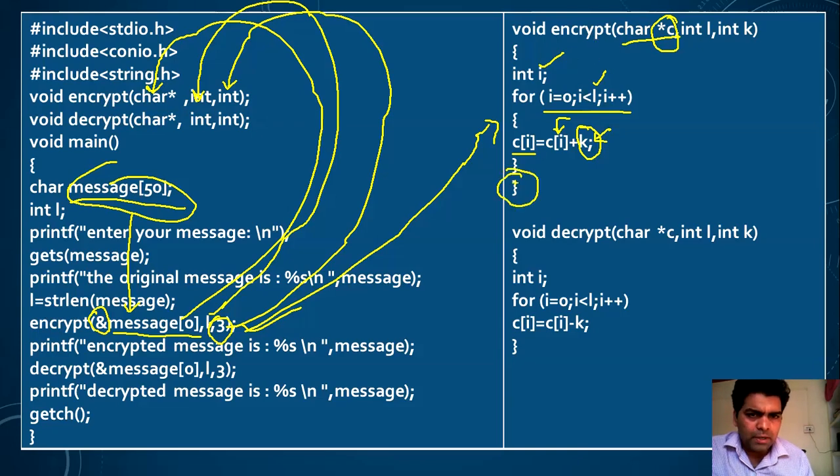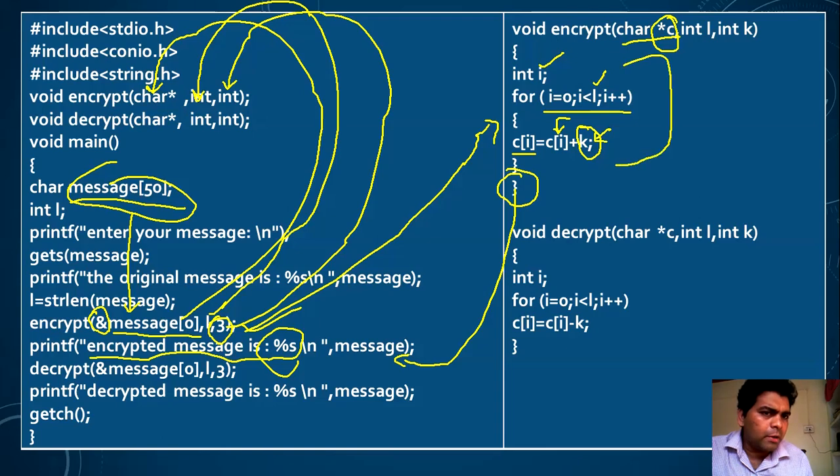Whenever the process is complete, the control gets back to the main function again, and I am writing the printf statement here: encrypted message is %s. Since I have passed the reference, whatever activity is performed inside this function will be automatically changed in the original message. So when you print that message, you will find the encrypted message on the screen.